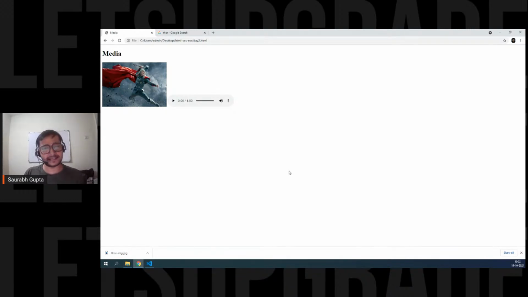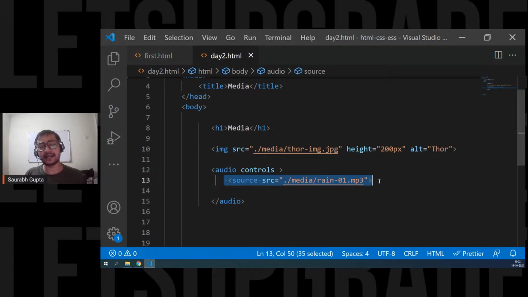Source tag is also an empty tag. Yes, any tag that I write like this is an empty tag. So guys, are we cleared? Everyone?